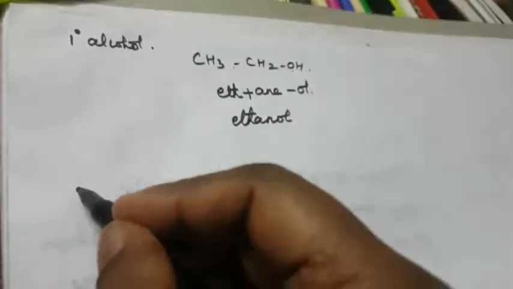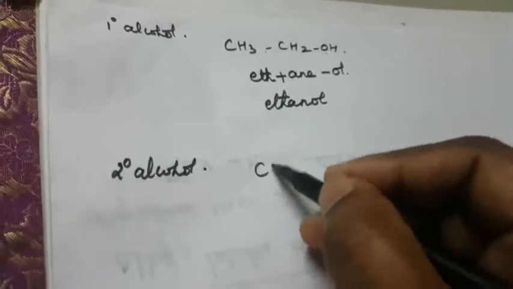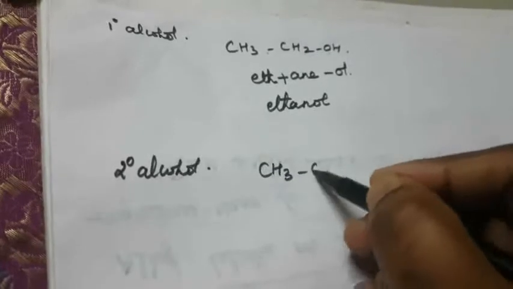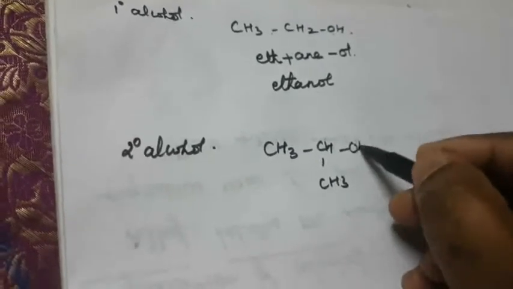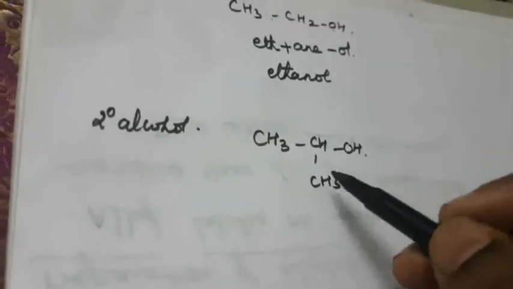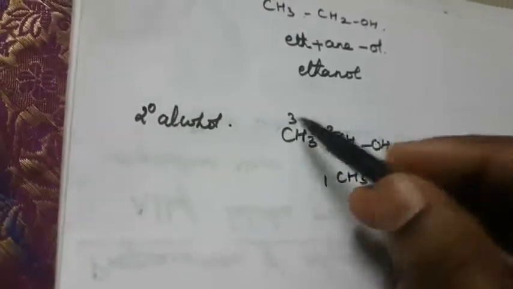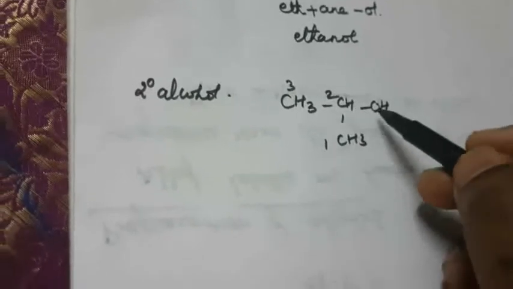So next, what is meant by secondary alcohol? I already told, the compound containing CH3, CH, CH3, OH. Okay. So how to name this compound? So this is the functional group. You give the priority, that is 1, 2, 3. Okay. So that is how to name this compound. The second position contains the alcohol group.